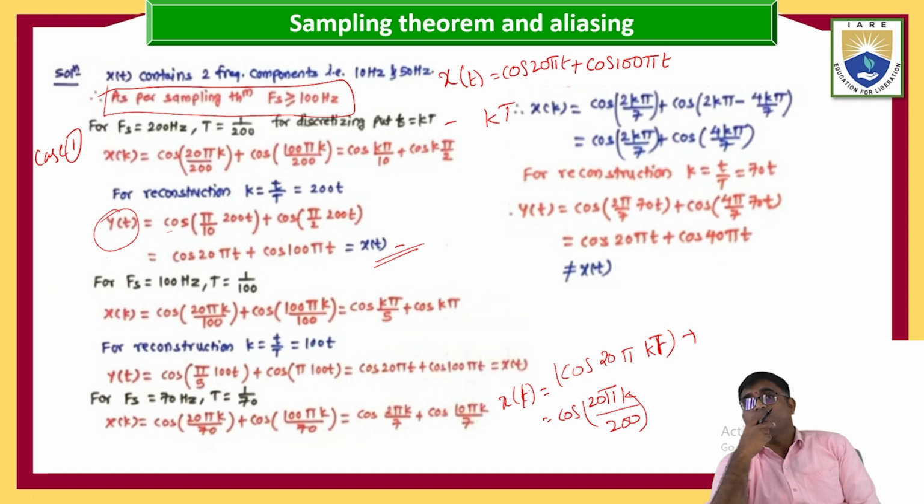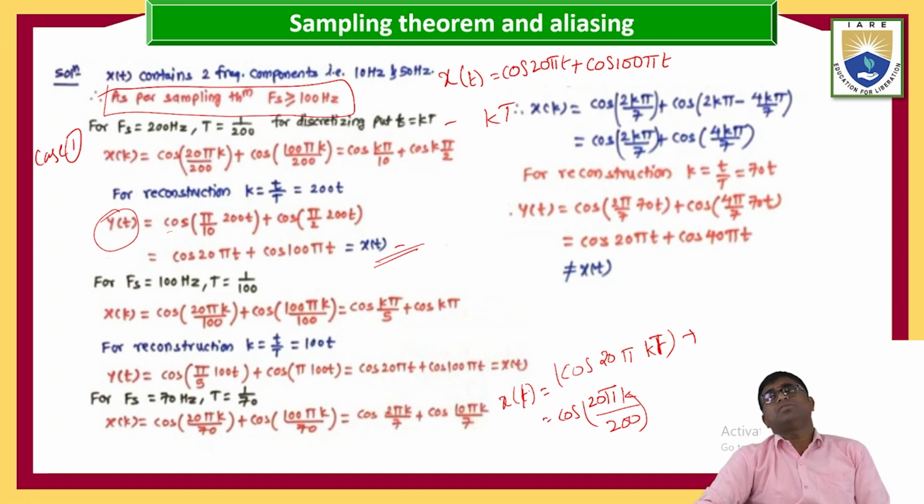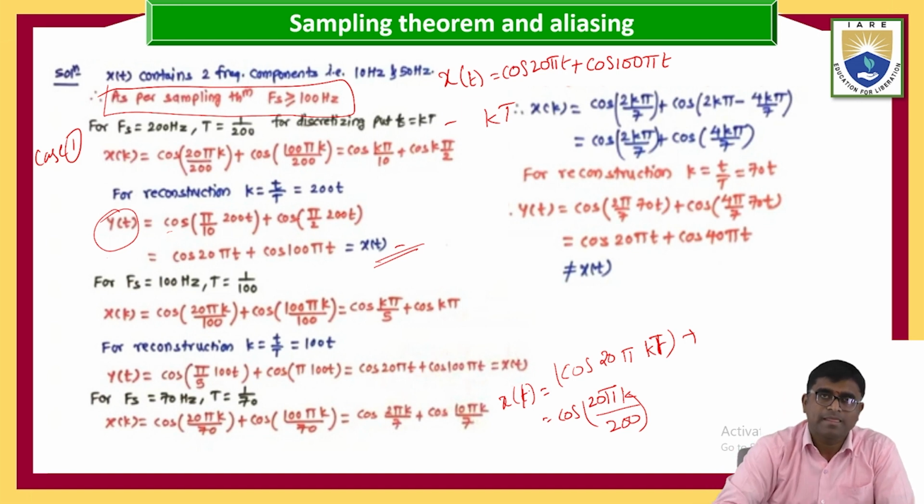It is in the case of frequency 200, which is nothing but oversampling. It is in the case of oversampling. So what happened in oversampling? Omega s is greater than or equal to 2 omega m. That's why it is coming to x of t.